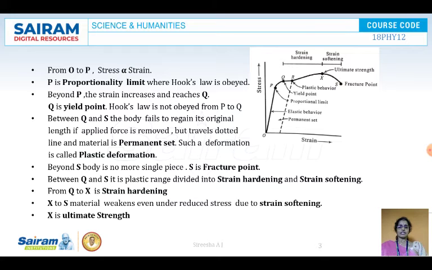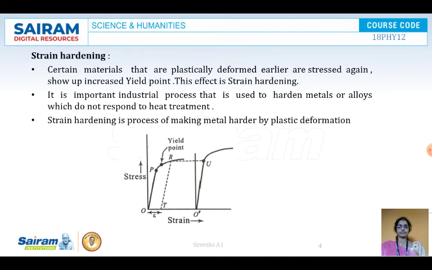And this is the stress and strain graph. Now we have seen that Q to X is strain hardening. Certain materials that are plastically deformed earlier, when stressed again, show an increased yield point. This effect is called strain hardening.